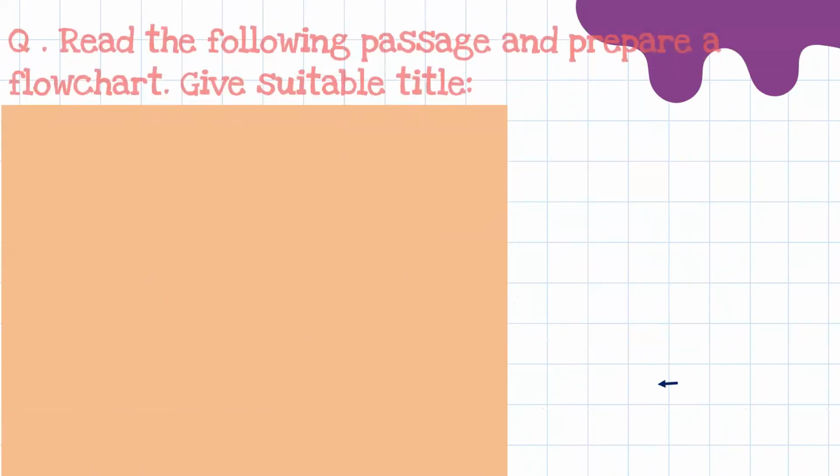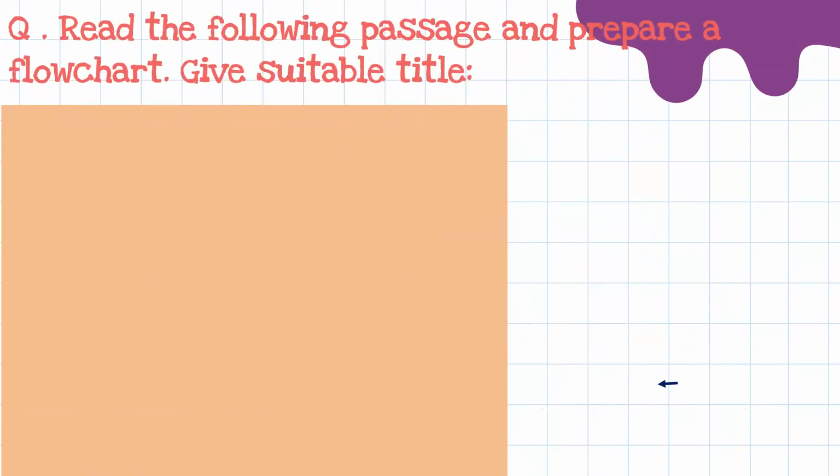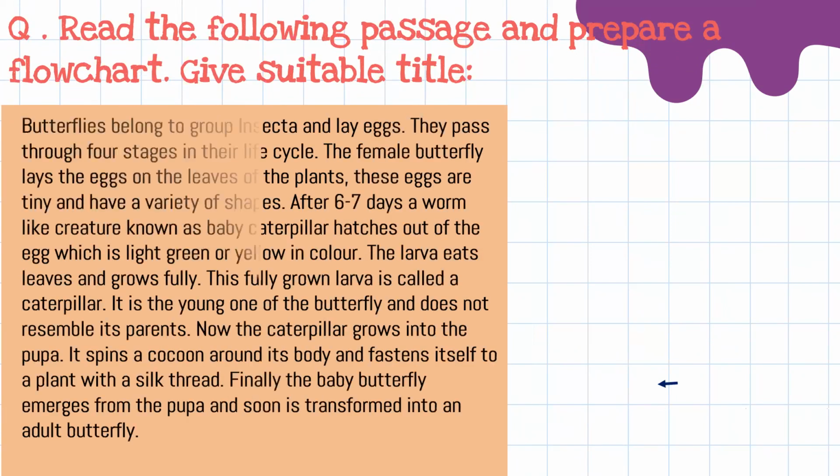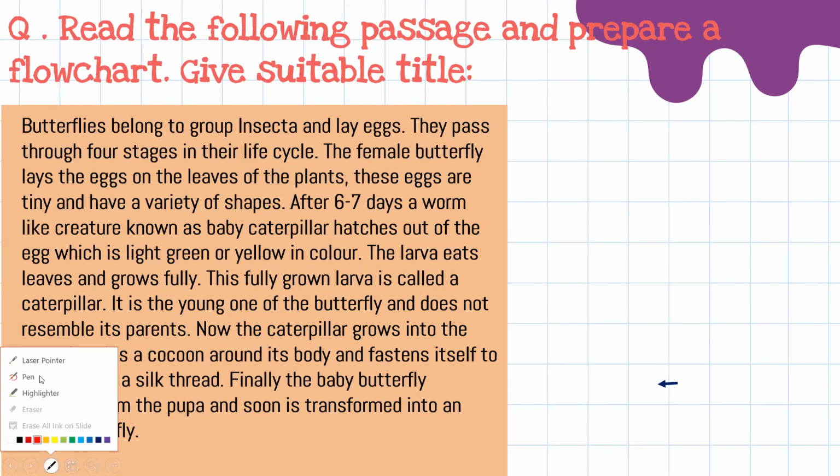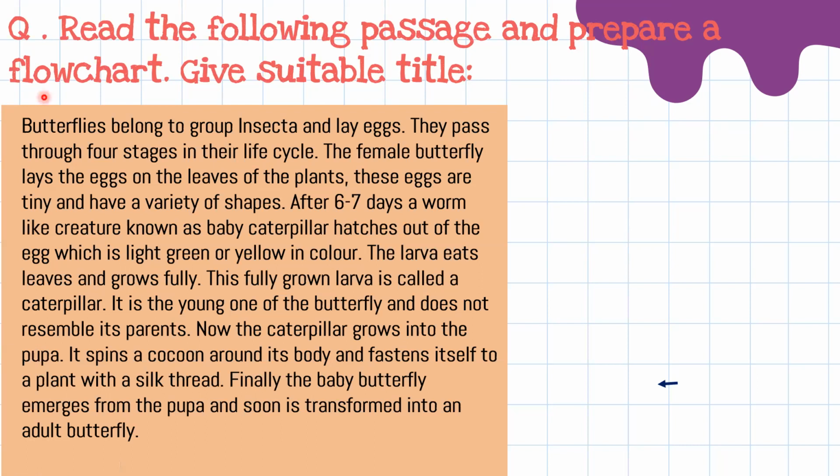Now we'll see the question, first the flowchart. Read the following passage and prepare a flowchart. Give a suitable title to it. And this is how your question will be. It will be given to you with clear indication that you have to draw the flowchart. Here it is given that you have to prepare a flowchart. Now let us see the passage.